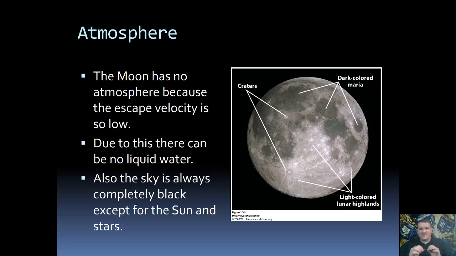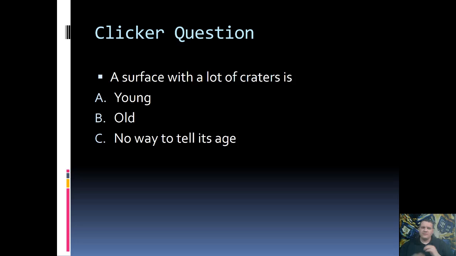Now, also because there's no atmosphere, this means that the sky is going to be black. Remember back, the reason why our sky is blue is because of the scattering of light within our atmosphere. If there's no atmosphere, there's no light scatter, so there's no blue sky.